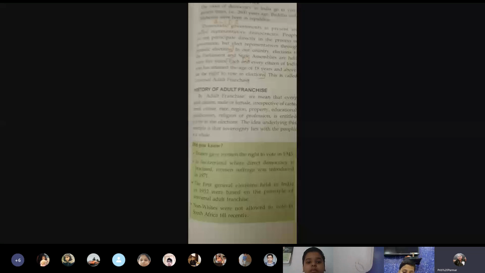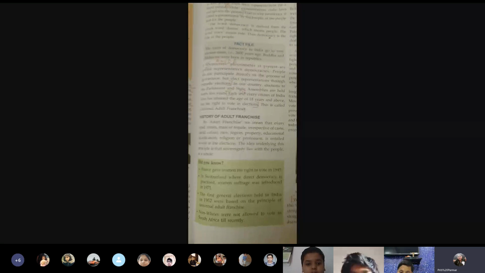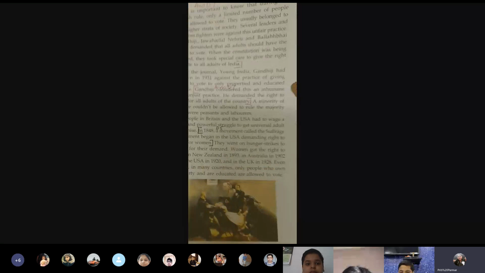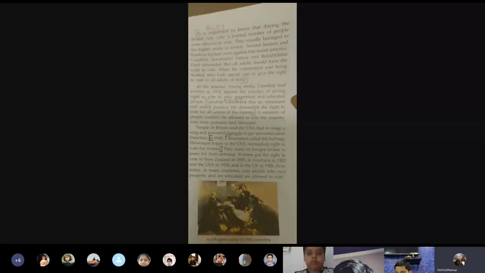Then the fourth jotter says non whites were not allowed to vote in South Africa till recently. Now they are telling us that in South Africa, the people who were white were given the right to vote. The white people had the right to vote. But it was the blacks who were deprived of the right. Until recently, it was followed. See how bad.